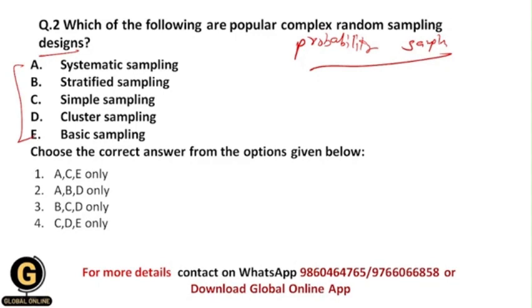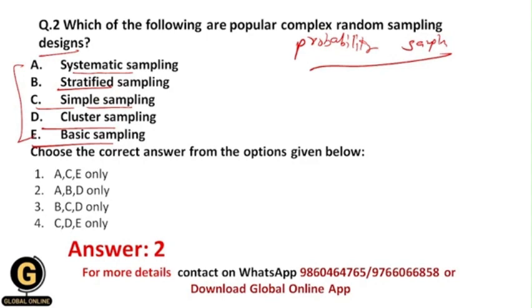Let us see the options: systematic sampling, stratified sampling, simple sampling, cluster sampling, basic sampling. So students, your correct answer here should be 2, that is A, B and D, because these are the complex random sampling designs.